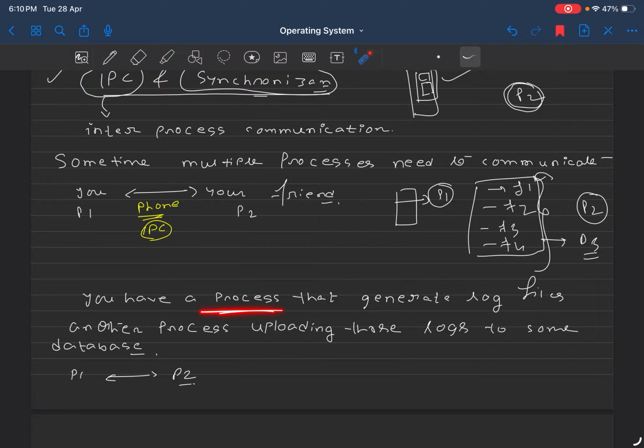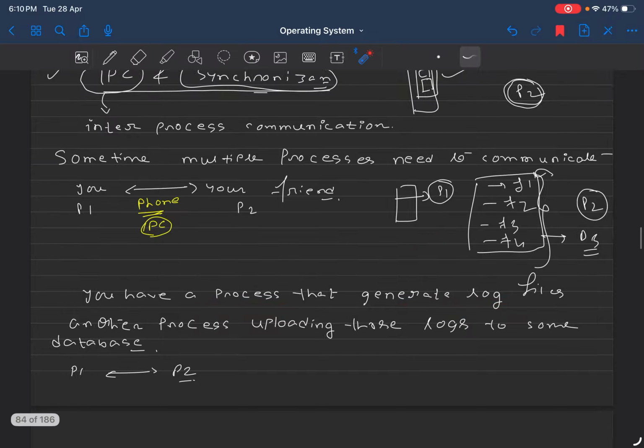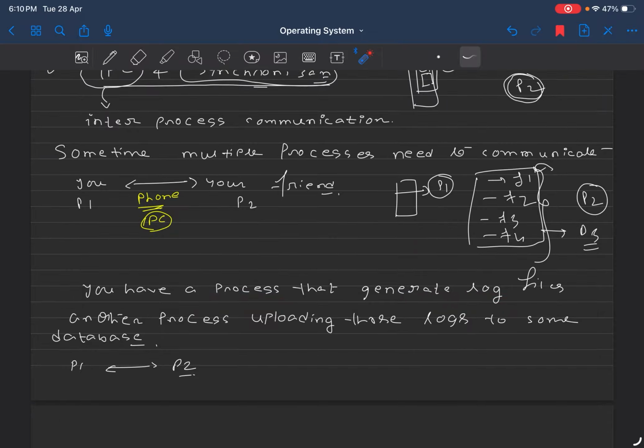So you have a process that generates log files. This is the example that I showed you. Another process is uploading those log files to some database. P1 will be writing those log files in a directory, and from the directory process P2 will read those log files and upload them to a particular database. So two processes are communicating with each other.